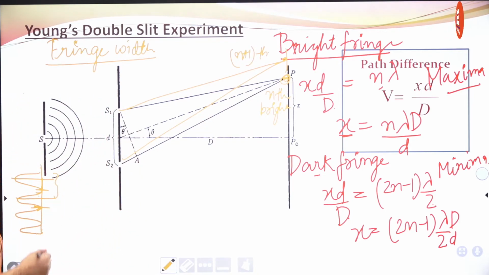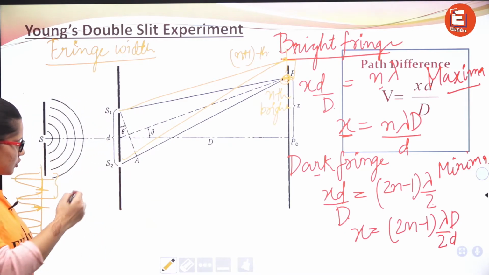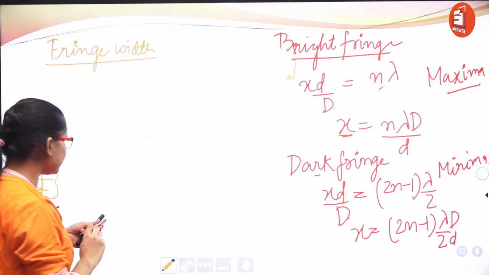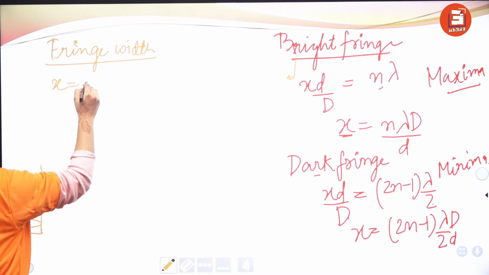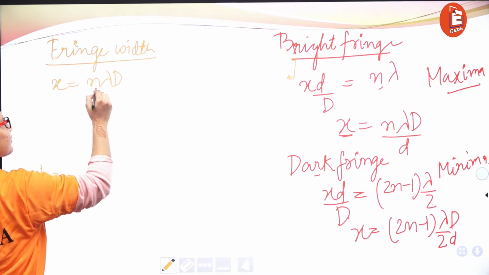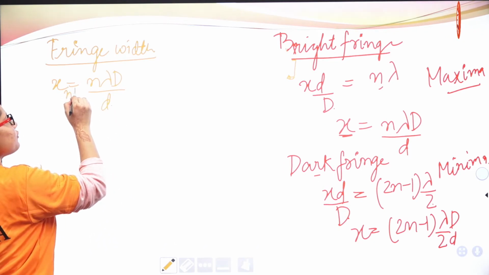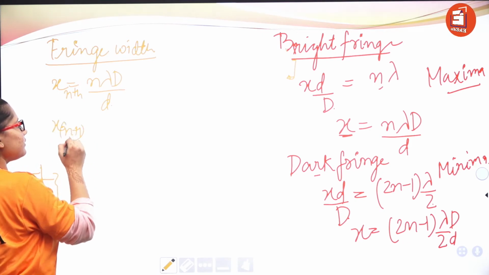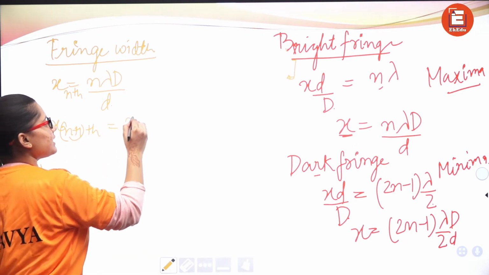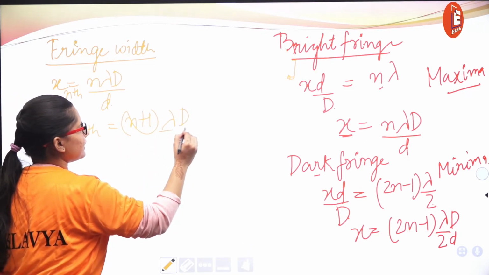The distance between these two will be the fringe width. We have seen the position of the nth maxima is n lambda D by d, and for the (n plus 1)th maxima it is (n plus 1) lambda D by d.